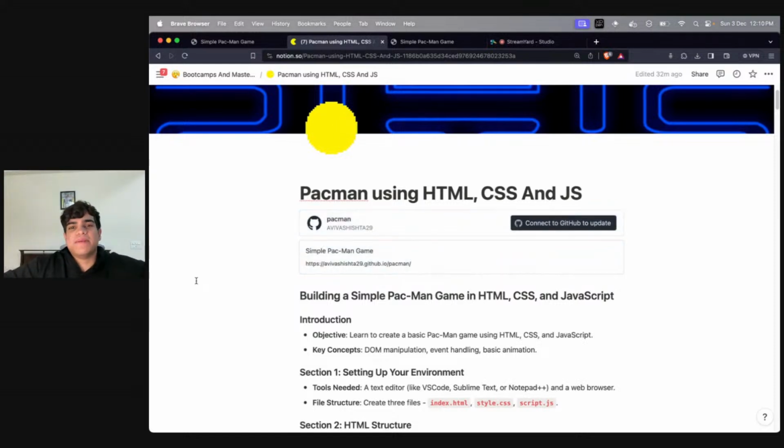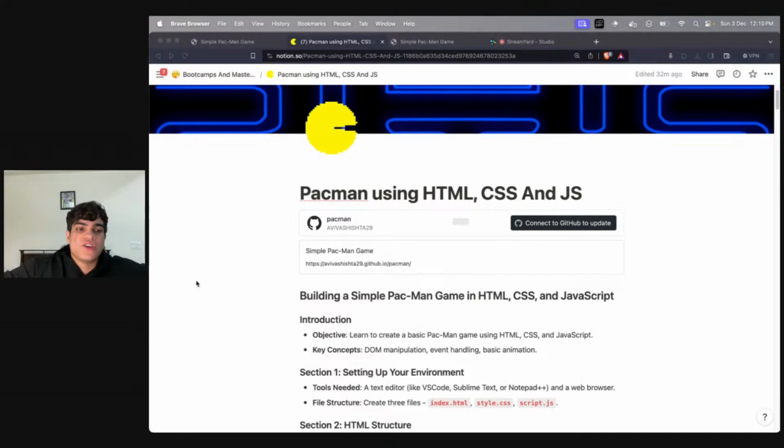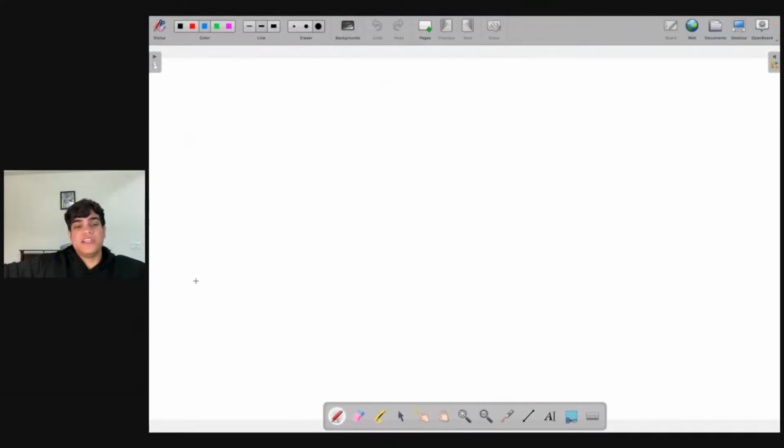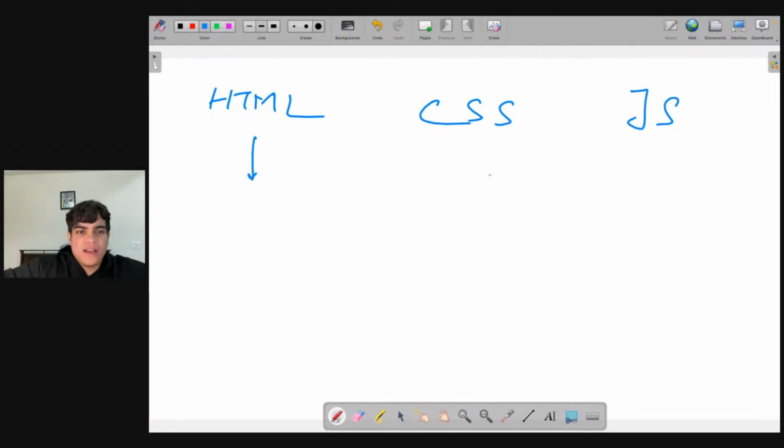Okay. So first things first, how do we really build web applications, right? Let's start with that. To build web applications, you need to know three things, right? And what are those three things? You need to know what is HTML, you need to know what is CSS, and you need to know JavaScript. So what are the three building blocks of making any website? It is HTML, CSS, and JavaScript. Now, what is HTML? What is CSS? And what is JavaScript?